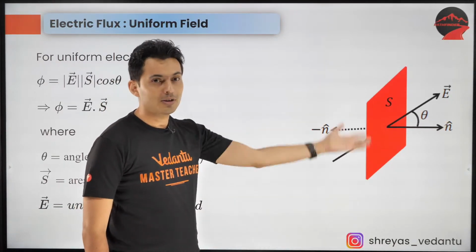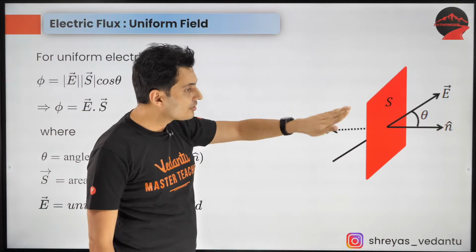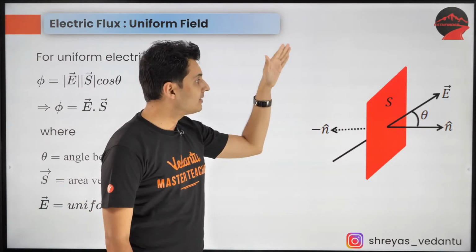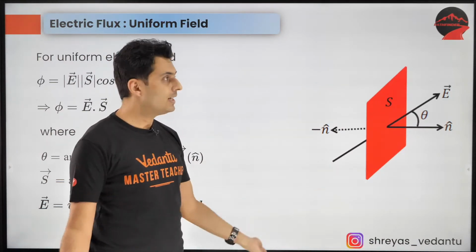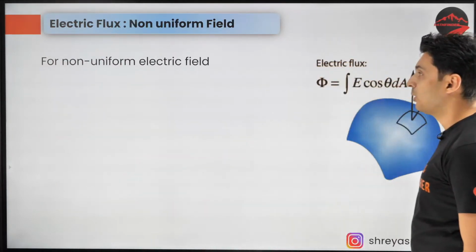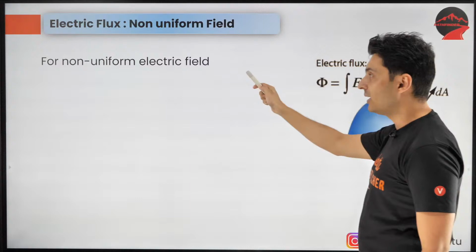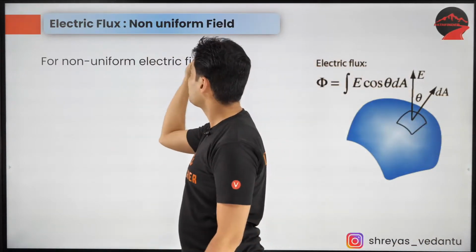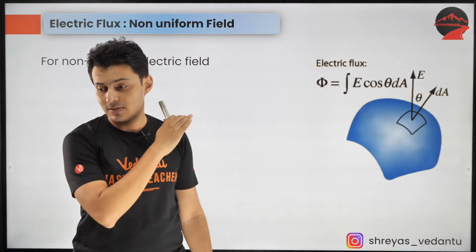Now, you might be wondering, sir, every time the situation will not be this good. This time the area was flat. But what if the area is curved? What if the field lines are not uniform? What if the field is randomly oriented in different ways? So let's talk about that. For non-uniform field on curved surfaces.